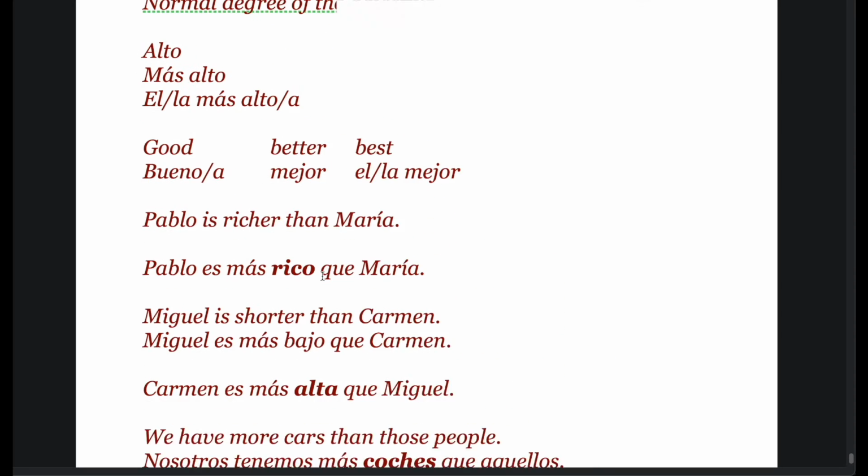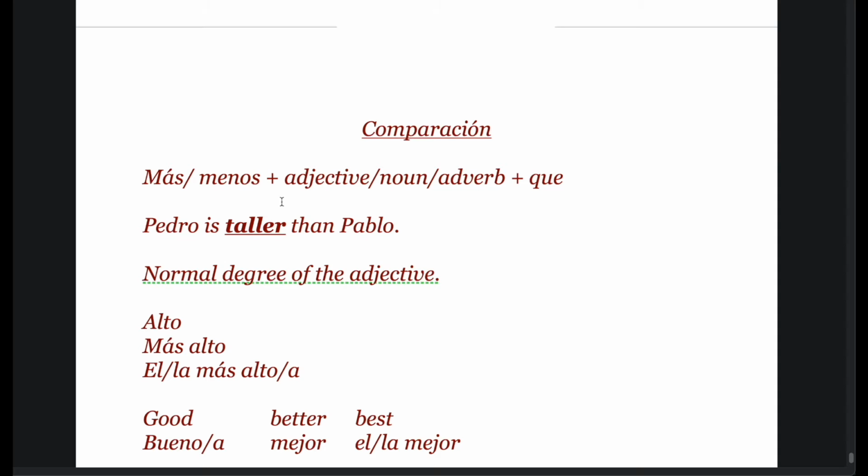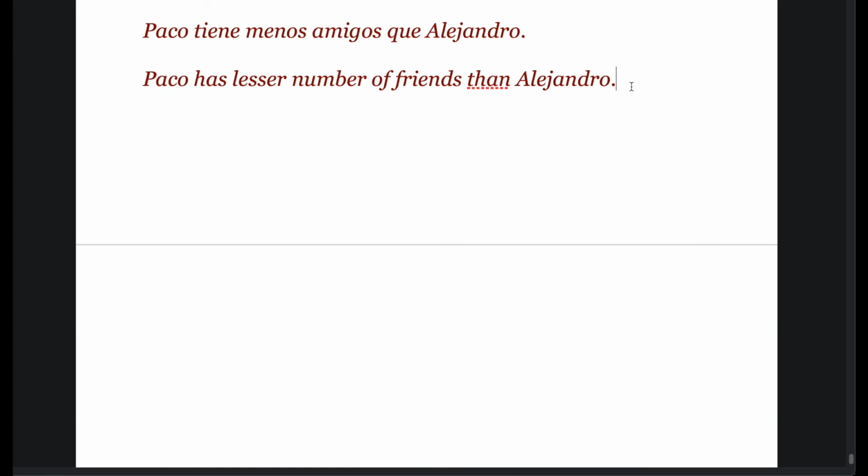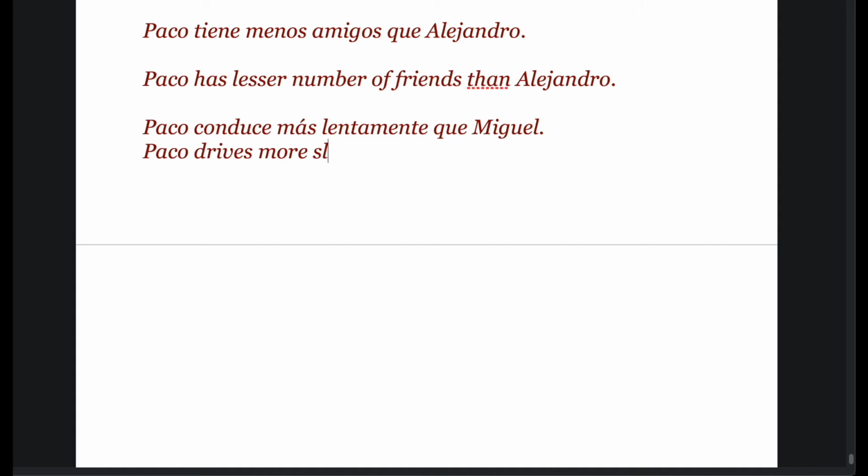So what is the construction that we have learned? Más or menos plus adjective or noun. Adverb also sometimes comes in. Let us see one more example using adverb. Paco conduce más lentamente que Miguel. So Paco drives more slowly than Miguel.